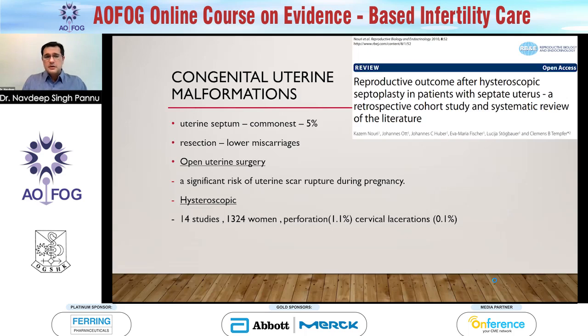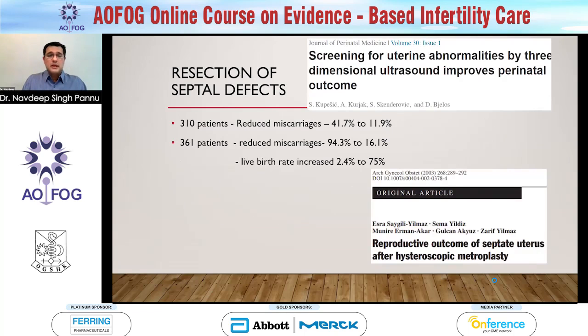And it's been known that resection lowers the miscarriage rates. There are two ways of doing it. One is open uterine surgery, but in that case you have a huge uterine scar and you may rupture during pregnancy. And hysteroscopically, they have analyzed 14 studies. They had 1,324 women. The risk with it: perforation 1.1%, laceration 0.1%. As you can see, it's a better and safer option compared to laparotomy.